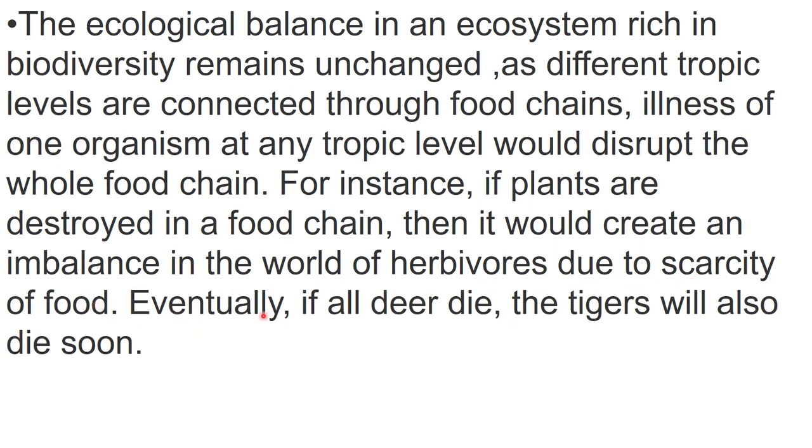Eventually, if all deer die, deer is the herbivore example here, the tigers will also die soon due to scarcity of food, right? So illness of any trophic level will impact the whole food chain. That's why a stable ecosystem will not be there due to loss of biodiversity.